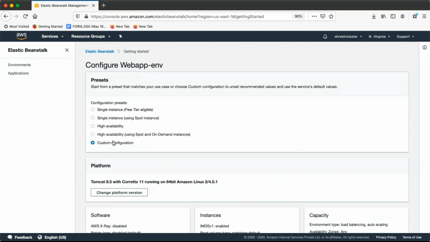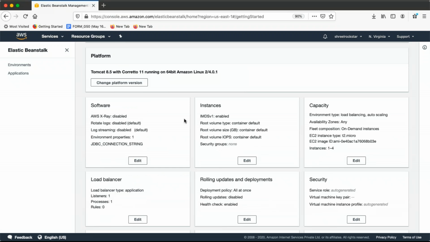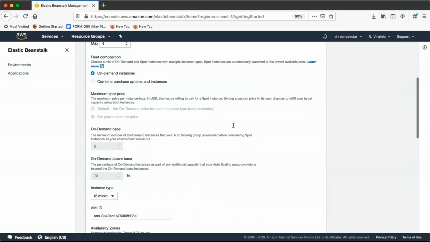I hope, guys, these options are clear, what each one means and why we are selecting it. Let me know if anything is not clear, because these things are really part of your regular work. Now go to edit and see the capacity.